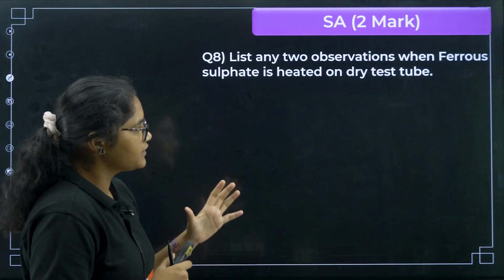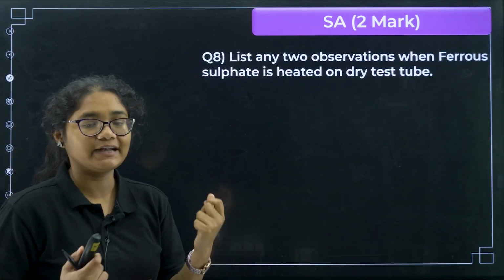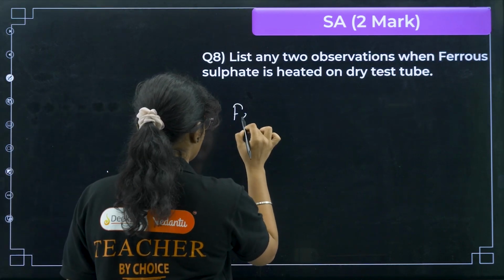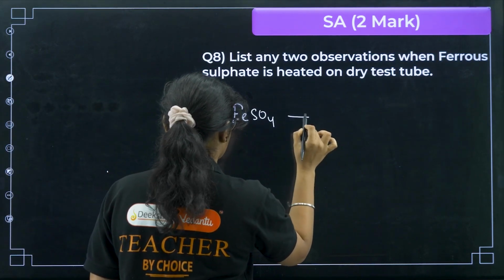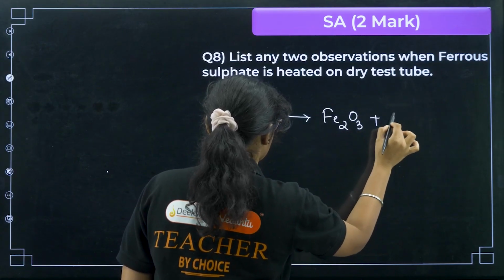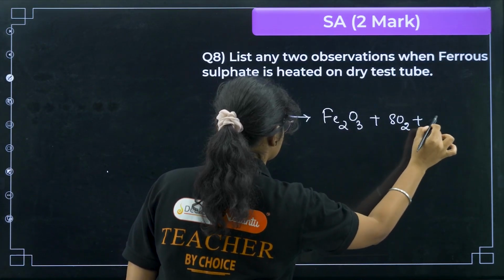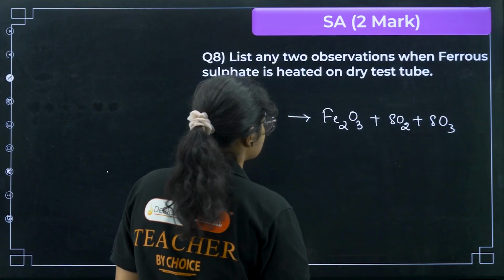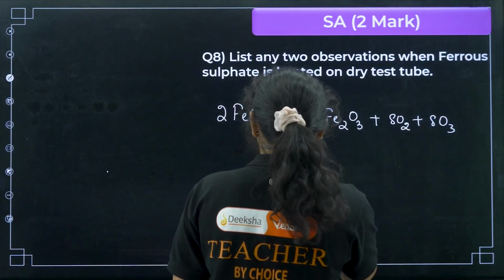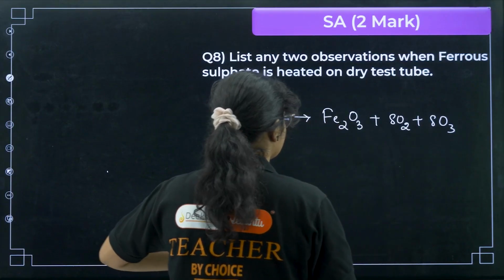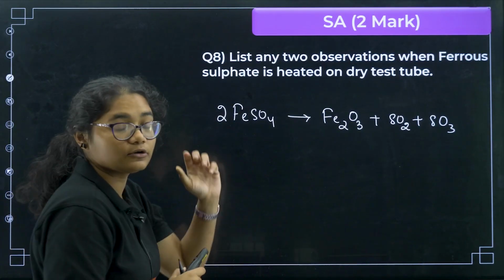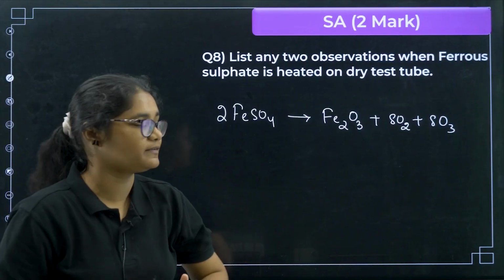List any 2 observations when ferrous sulfate is heated in a dry test tube. If you heat FeSO4, what is the product formed here? We get Fe2O3 plus SO2 plus SO3. We can balance it: we get 2Fe, 2Fe, 2S, 2S and 8 oxygen. So it is balanced now. Now it is asking you to tell 2 observations. So what are the observations here?